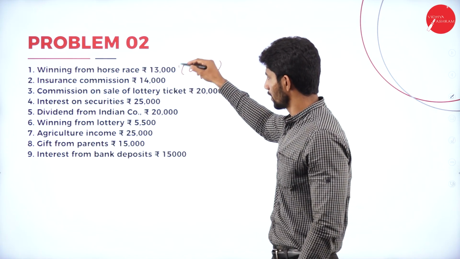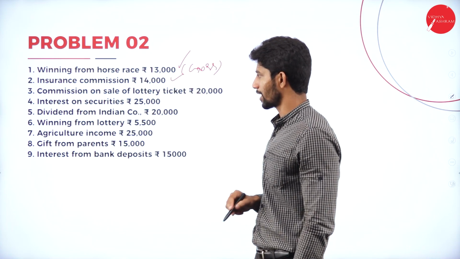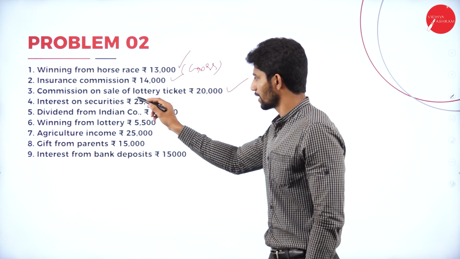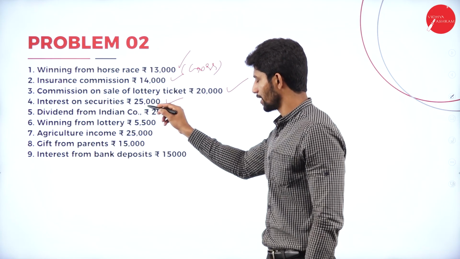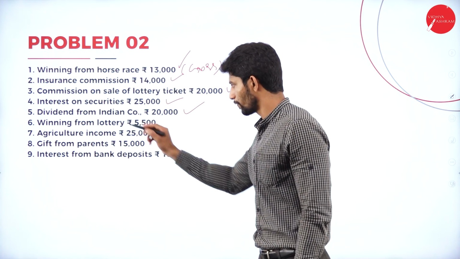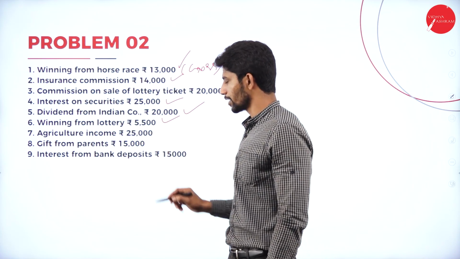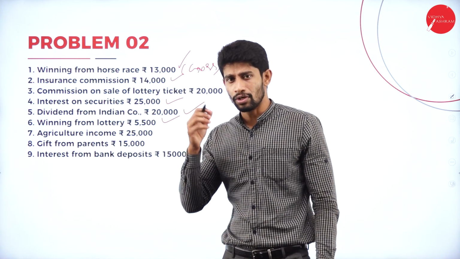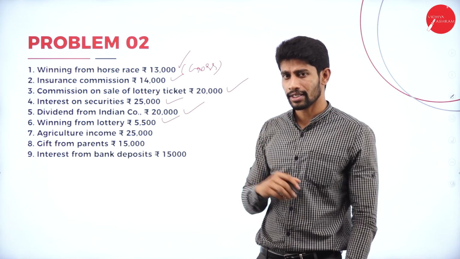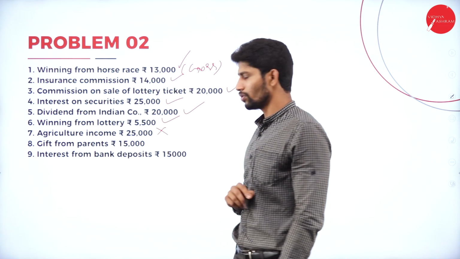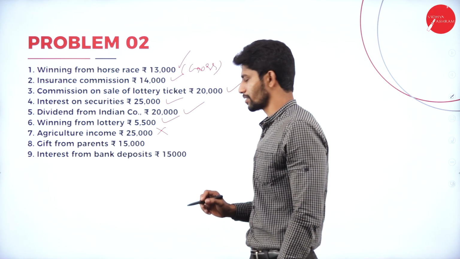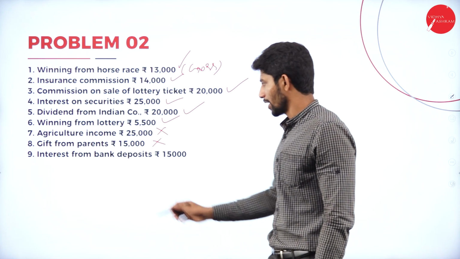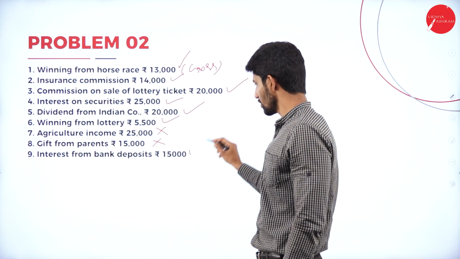Okay, 13,000, yes, taxable. Next, insurance commission, taxable. Commission on sale of lottery ticket, yes, taxable. Interest on securities, yes, taxable. Dividend from Indian company, yes, taxable. Winning from lottery, taxable. Agriculture income, they have not mentioned whether Indian agriculture income or foreign agriculture income. We have to assume that it is Indian agriculture income, then it is exempted, need not tax. Next, gift from parents. Gift from parents is exempted, need not collect tax on that. Next, interest from bank deposits, yes, it is taxable.